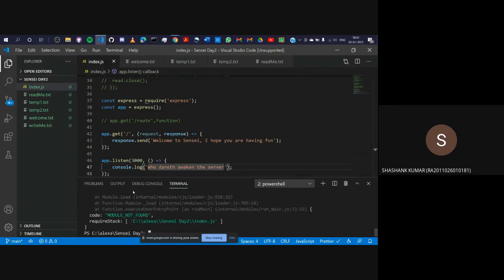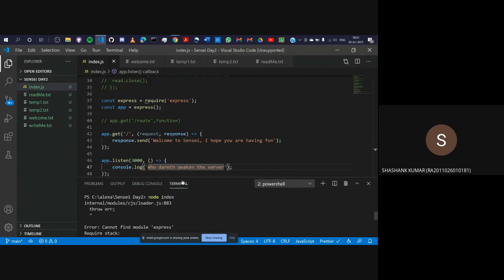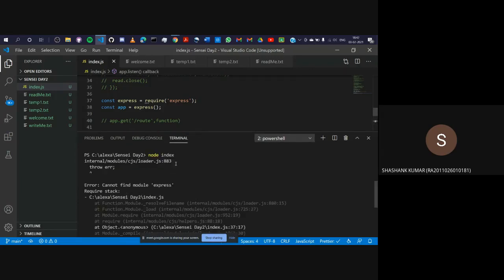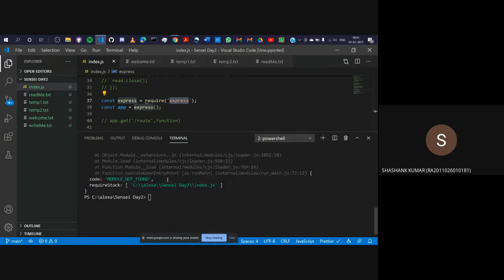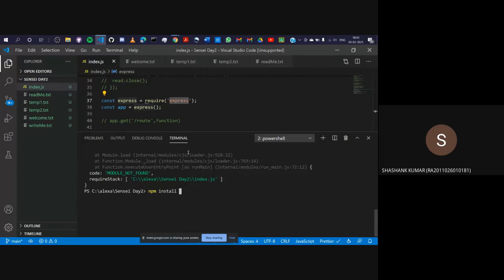All right, index. Okay, so do you know what this error is? I told you previously that the fs module and the readline module come inbuilt with Node, but the express module is not inbuilt. You need to install it using npm. So how do you install it? You write npm install express. You just type this in and hit enter.